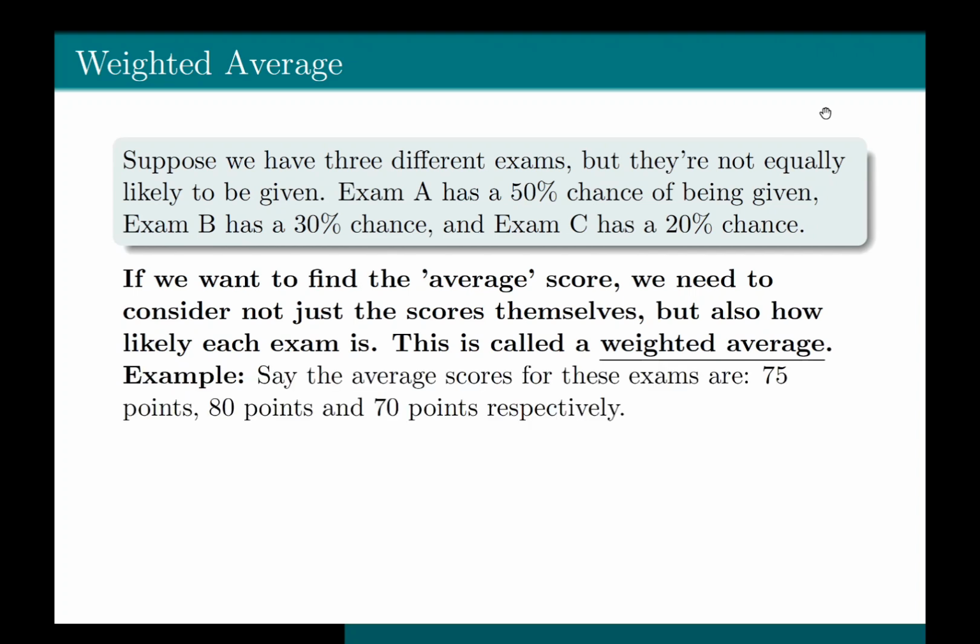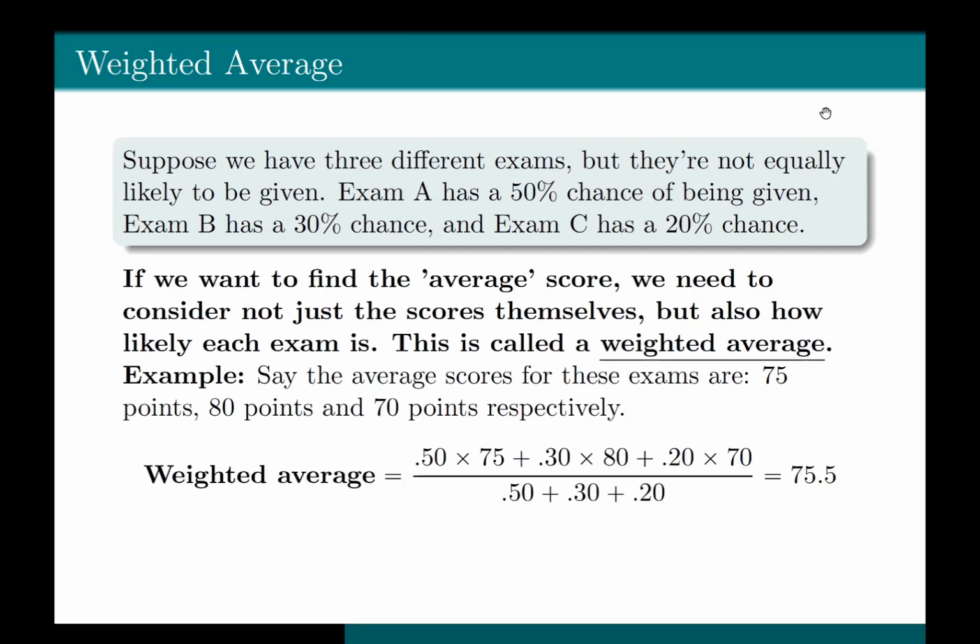Say the average scores for the exam A, B, and C are 75 points, 80 points, and 70 points respectively. If we want to find the average or expected score, we need to consider not just the scores themselves, but also how likely each exam is to be given. To calculate this weighted average, we multiply each exam's average score by its probability of being given, then sum these products and divide it by the sum of the probability of being given for each exam.